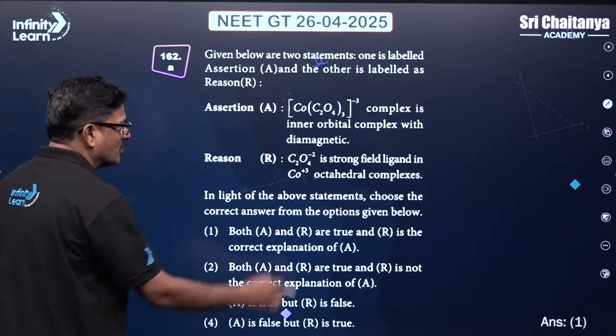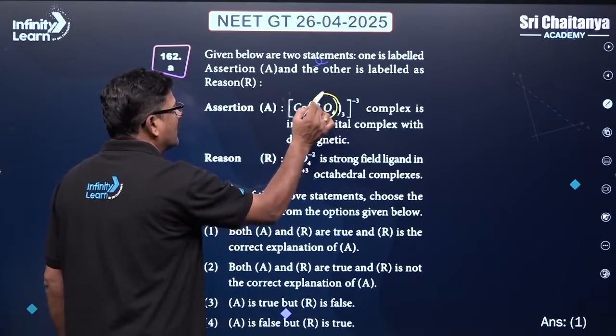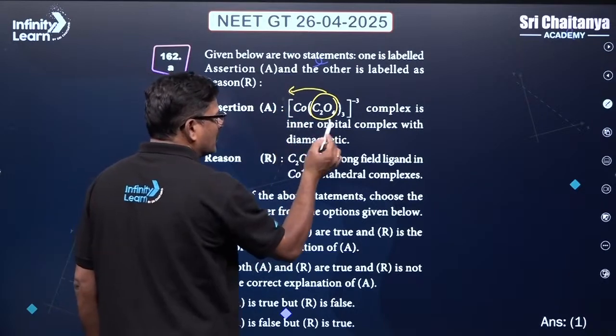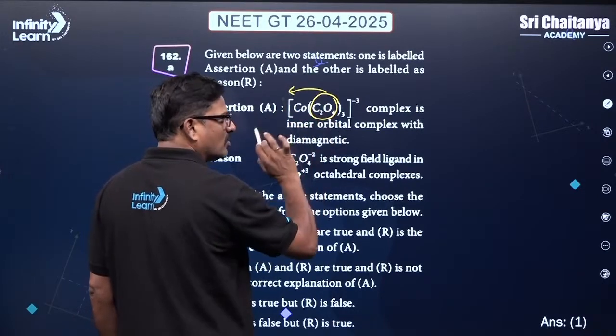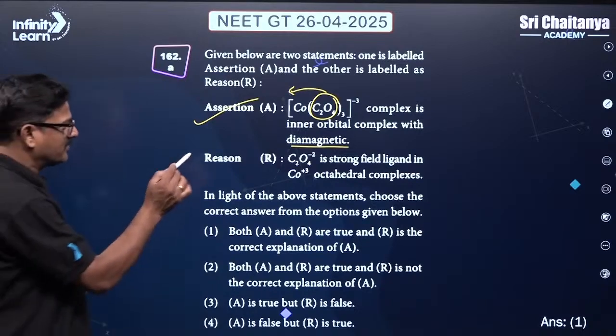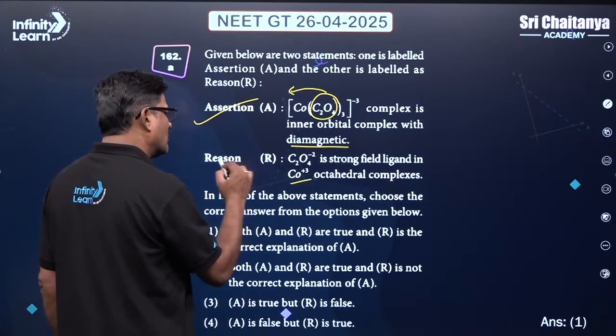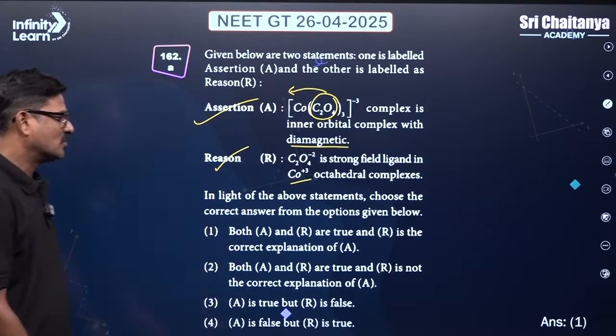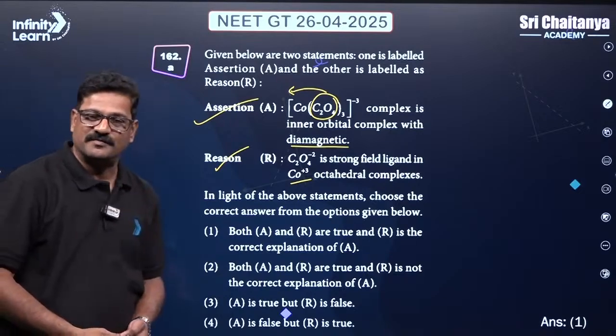Of course, it is going to be a strong field ligand inner orbital complex. Whenever an inner orbital complex of cobalt does not have any unpaired electron, it is diamagnetic, correct. And it is a strong field ligand, Co3+ is an octahedral complex. This is also correct, and it is the correct explanation of A.